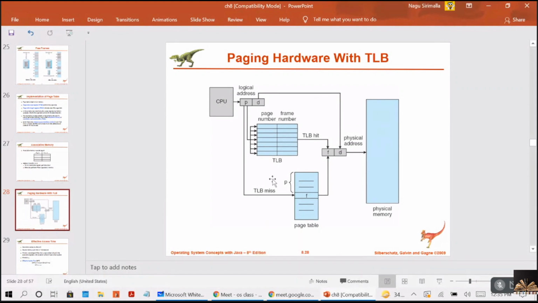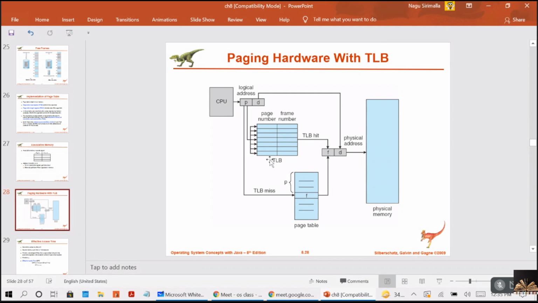When you got a TLB miss, if that page is not available, you go to the page table and refer to this location. Then this entry will be added to the TLB, translation lookaside buffer, right? It will be added to the TLB so that it will be found quickly on the next reference.